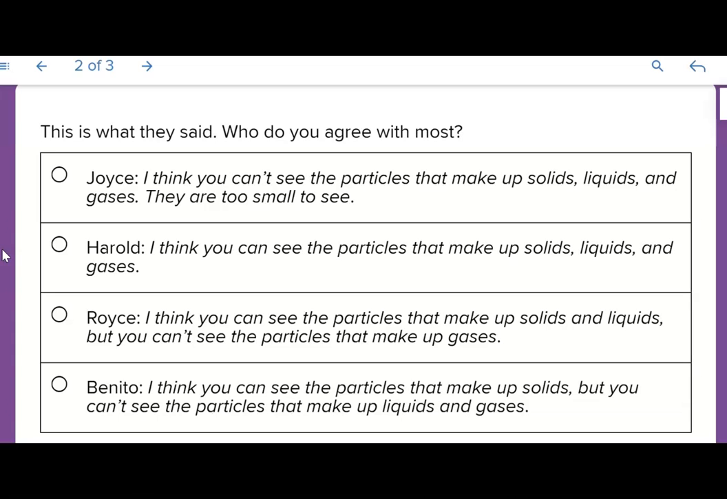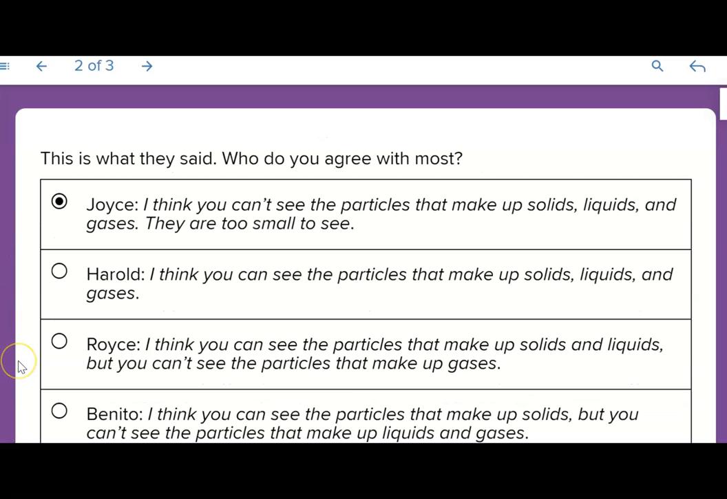I want you all to take a minute and think about which one of these friends is correct. The correct answer will be Joyce. It's because particles in matter are too small to see with ordinary magnification tools. The arrangement and movement of particles determine the state of matter. So you cannot actually see the particles that make up matter that easily with a magnifying glass or with your naked eye.